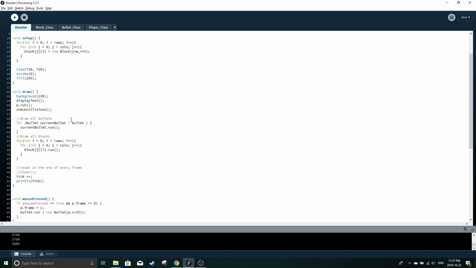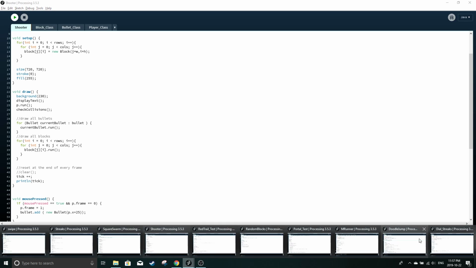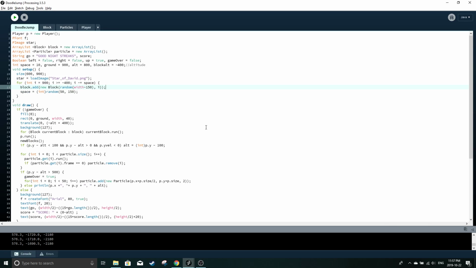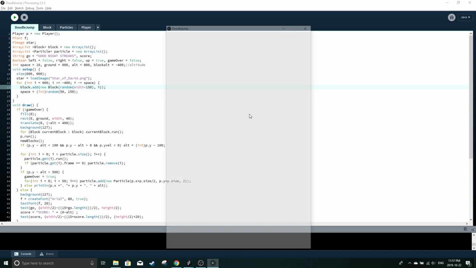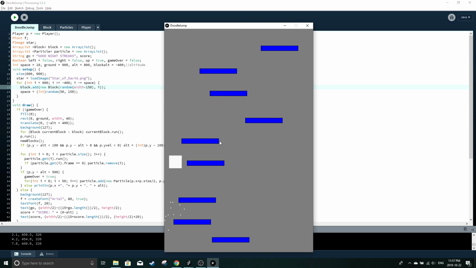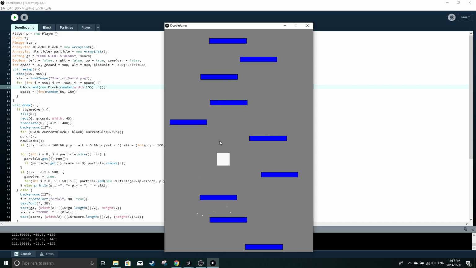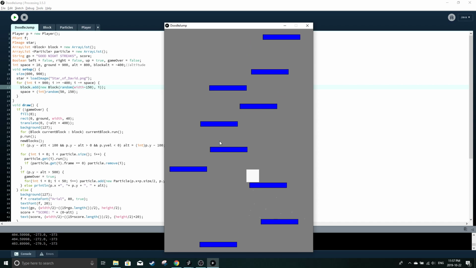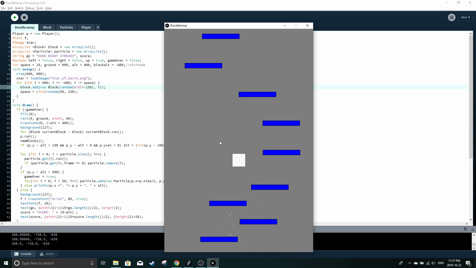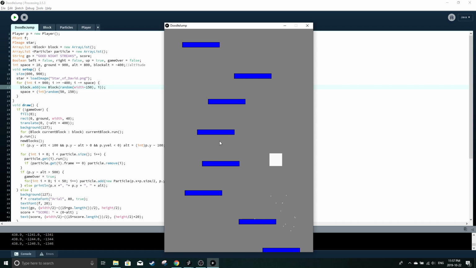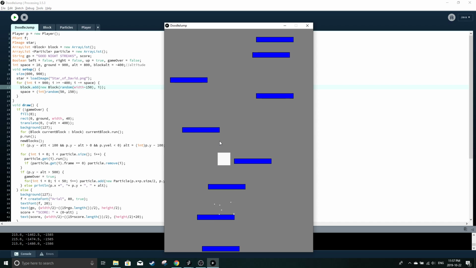And yeah, this was more or less just me learning how to do everything. Doodle Jump I used to learn how to calculate gravity, how to do platforming, how to do particle effects, how to do screen scrolling, and then Shooter was to do collision and shooting, and then the dial streaks I just wanted to mess with angles.